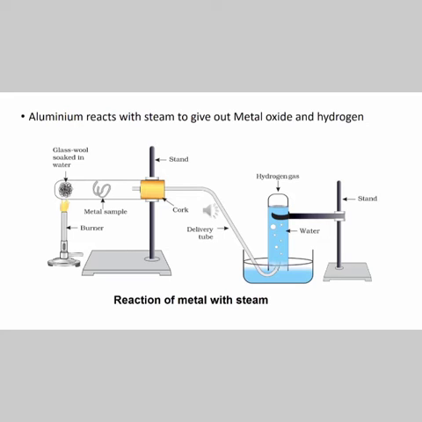The next example that I have taken is aluminium metal. I am allowing aluminium metal to react with cold water. Consider the temperature of this water to be around 20 to 22 degrees Celsius. What happens? Aluminium doesn't react with this cold water. So what other option do I have? I'll allow aluminium metal to react with hot water, with a high temperature of approximately 52 to 60 degrees Celsius. What happens then? Even then, the aluminium doesn't react with hot water as well.